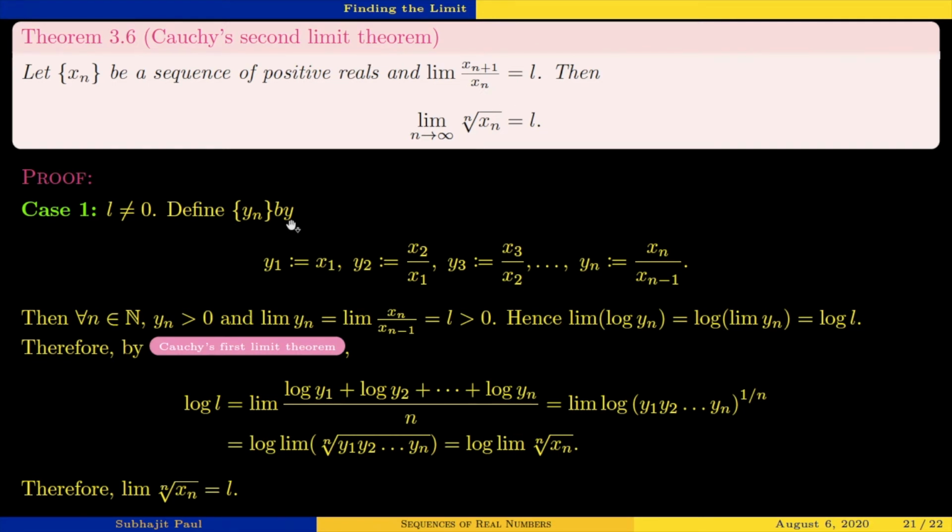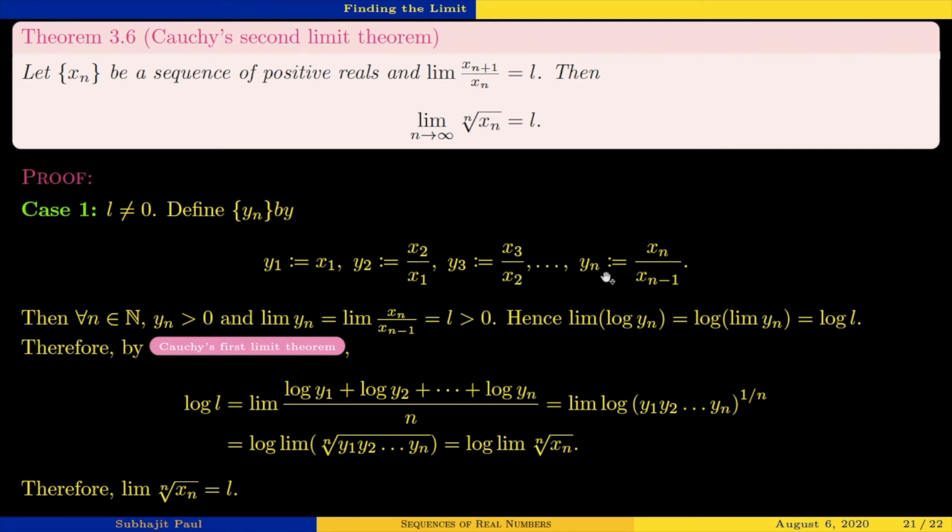So, for L not equal to 0, here also we'll be defining a new sequence. How? We'll call the term ratios a new sequence. y1 is x1, y2 is x2 by x1, y3 is x3 by x2, y4 is x4 by x3, and so on.